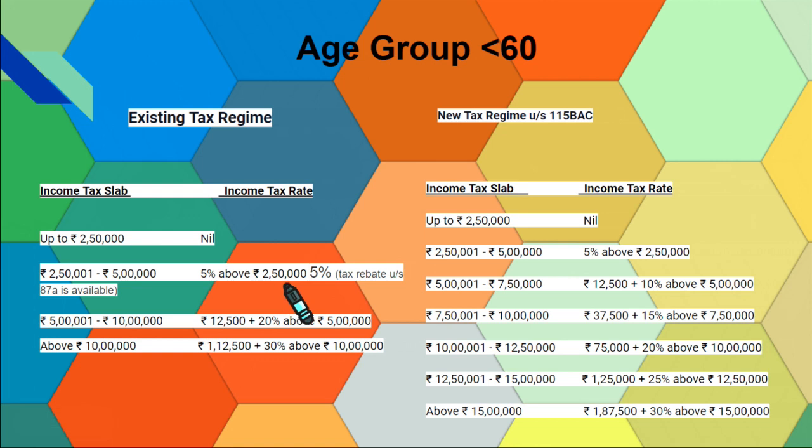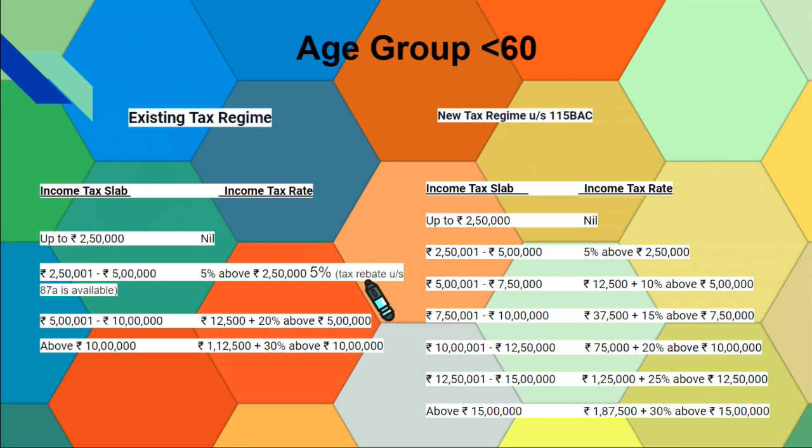But in the existing tax regime, the old system, he can take a rebate under section 87A, which is applicable for those who have an income up to 5 lakh. So up to 5 lakh, tax is absolutely nil.